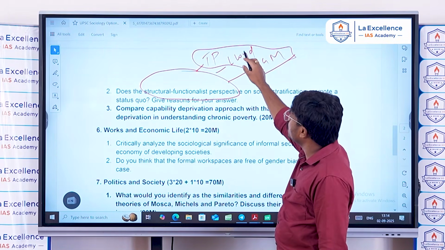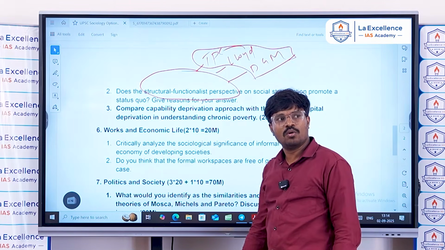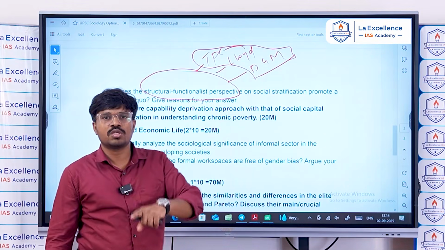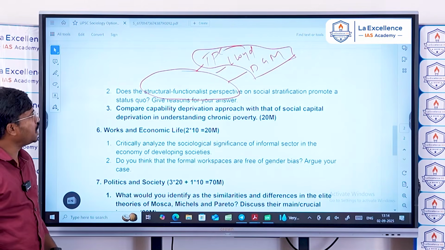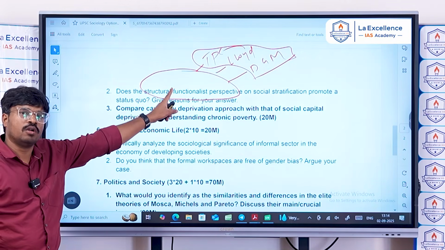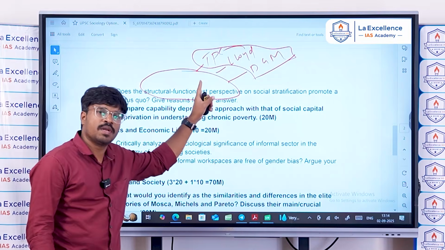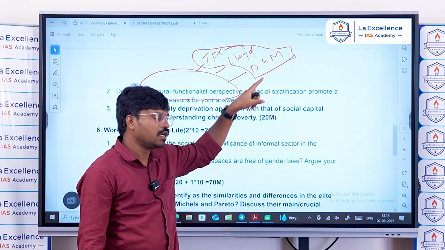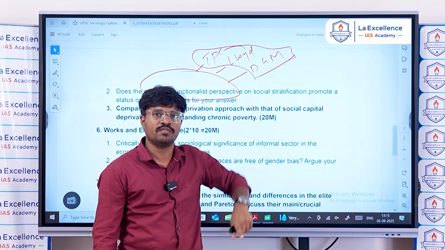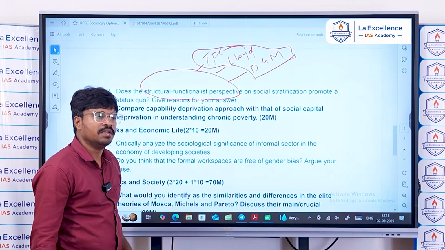And Lloyd has supported Talcott Parsons: inequalities that exist in the society are natural, and it is the society which ensures which places are right for different kinds of people and which places are filled by which people.